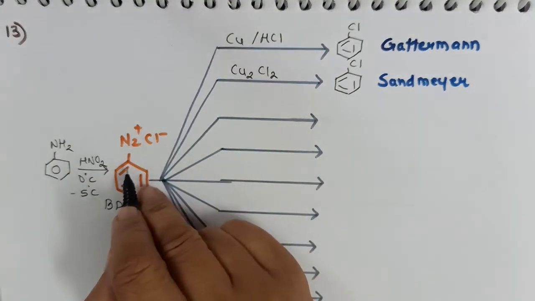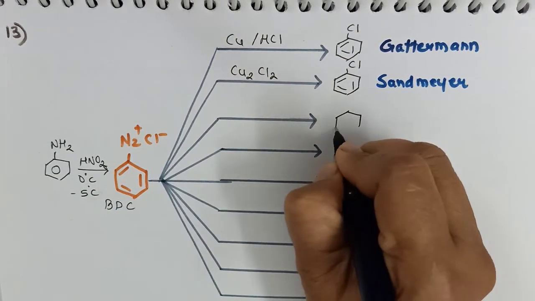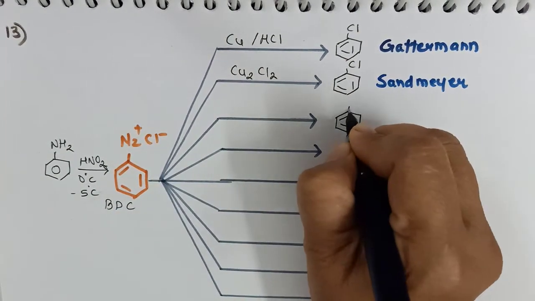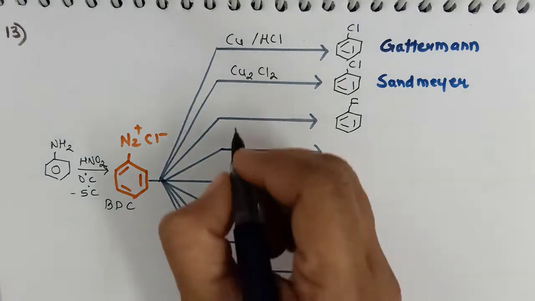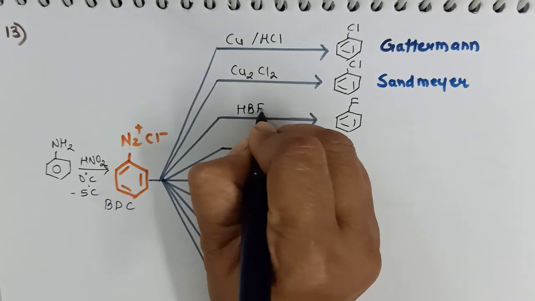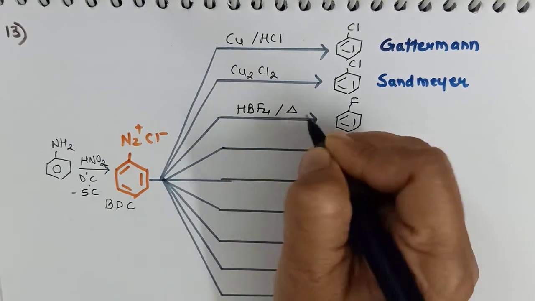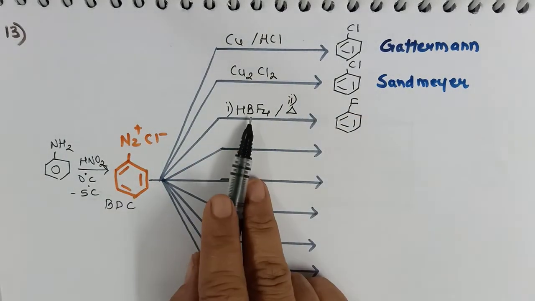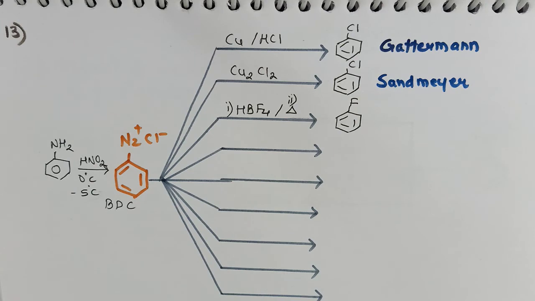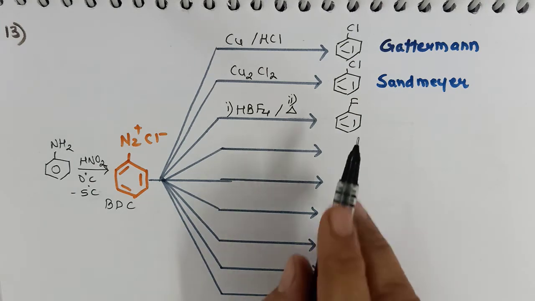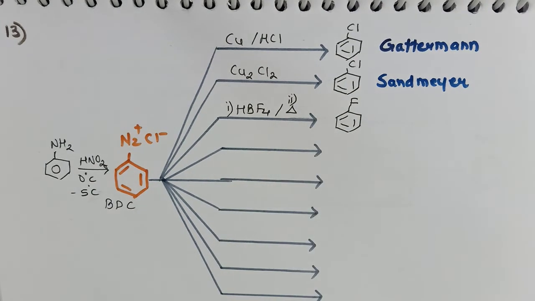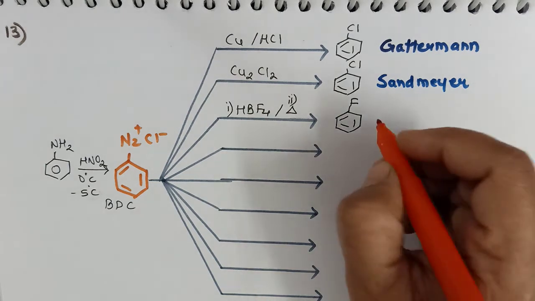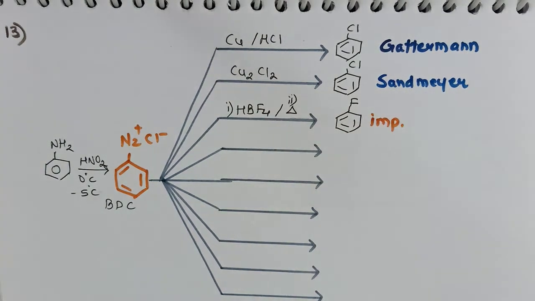I can convert BDC to fluorobenzene also by using HBF4 followed by heat. BDC is first of all treated with hydroborofluoric acid and then it is heated. It is the only method by which we can introduce fluorine in the benzene ring.